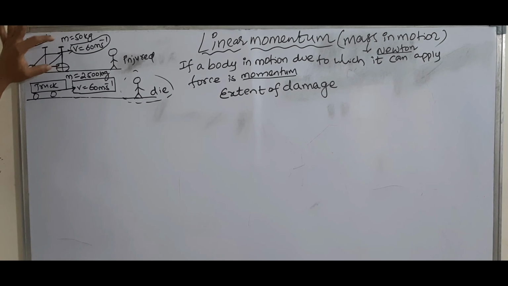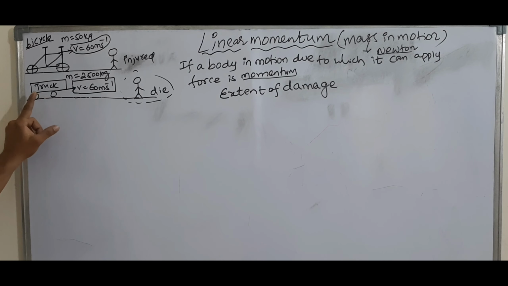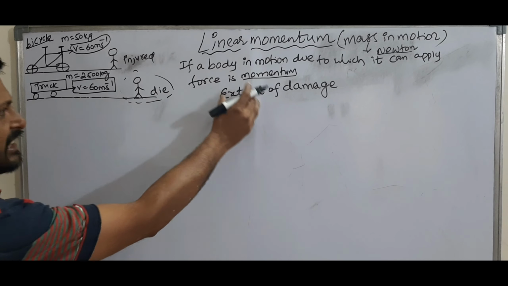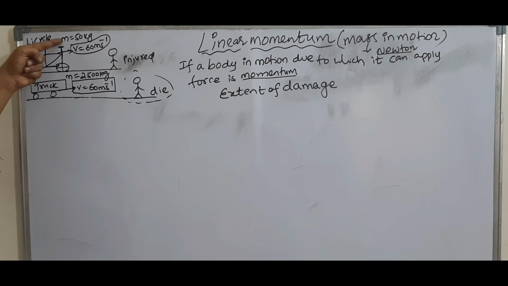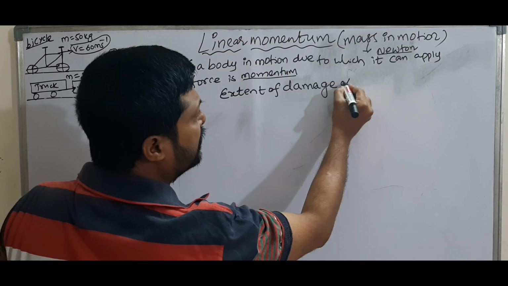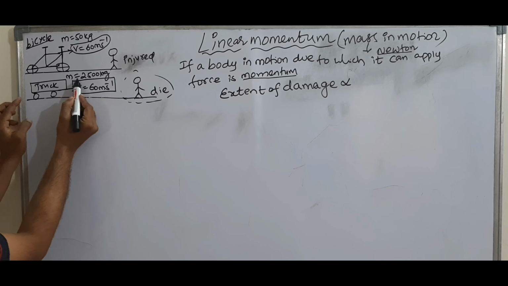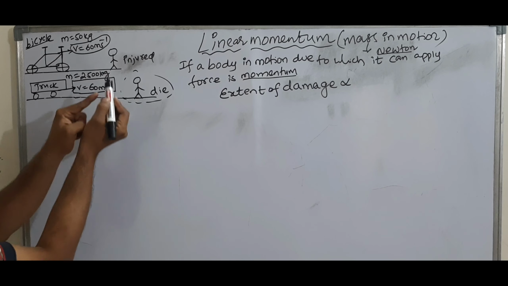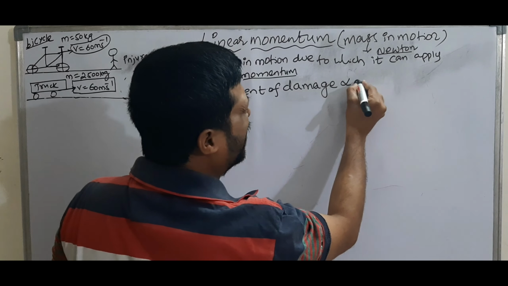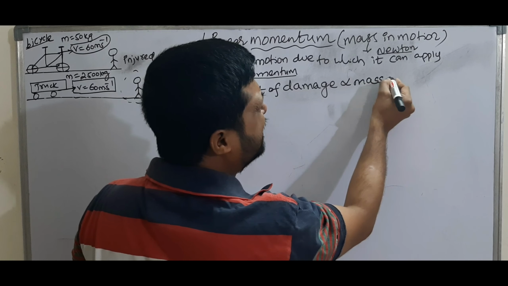The mass of the truck is more than the bicycle, so the truck damages more, and the extent of damage is more. If the mass of an object is more, the extent of damage is also more. So extent of damage is directly proportional to the mass of the object.